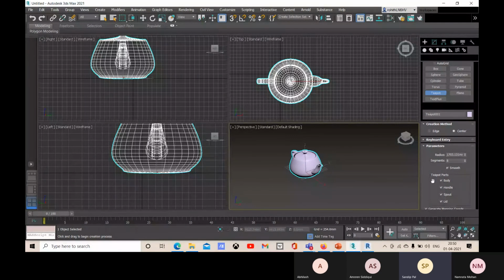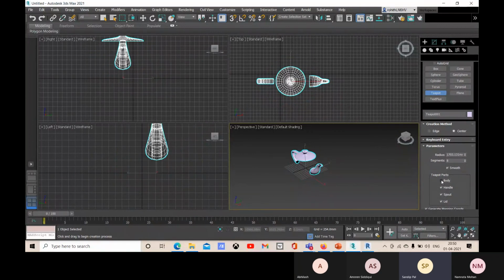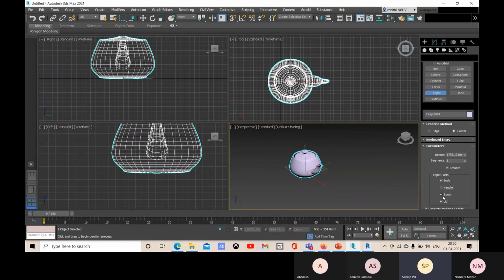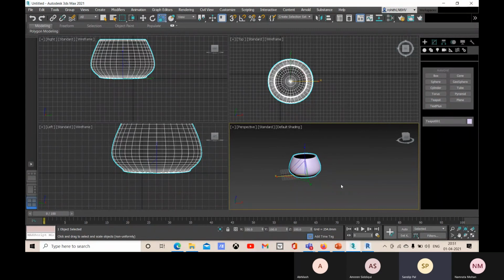Here, let me show you. So here we have one option that is called teapot, and you can uncheck this body if you don't want that. If you don't want this handle, you can do that. You can uncheck this spout. You can uncheck this lid one. Okay, so let me go with this option, and now let me go with this scale. So I will press R and I will go for F12 there, and there you can see right now the scale transform type in window.